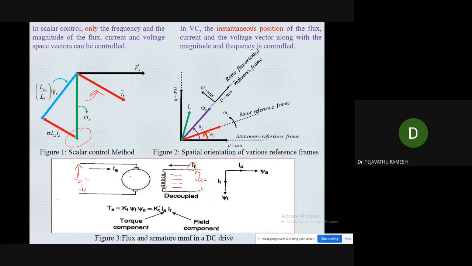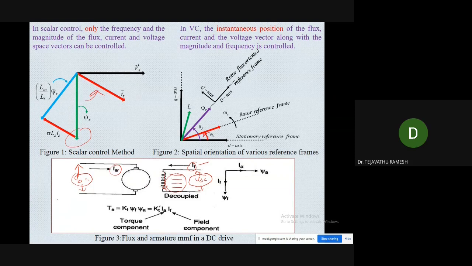So what is the advantage here? The advantage is that by making the field winding voltage, that is VDC, constant, we can make the IF constant. By making IF constant, we can make the field flux constant. Now, by varying this VDC, we can vary the armature current. By varying this armature current, we can change the torque. It means we can control the torque independently from the flux.